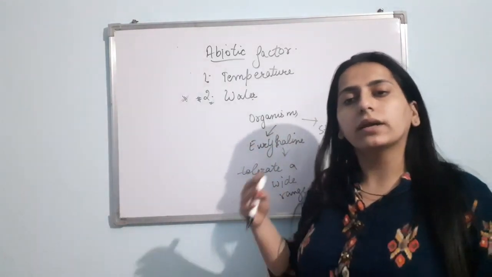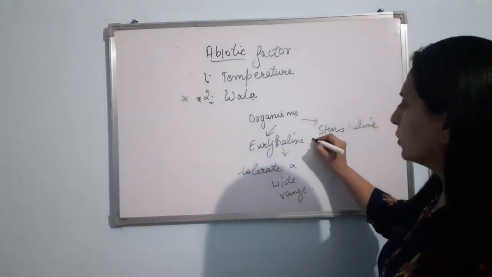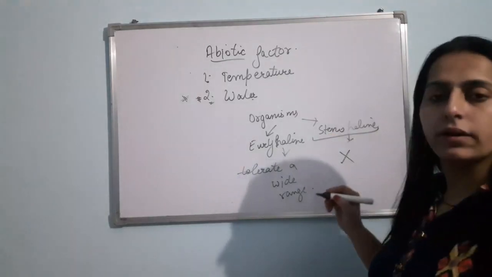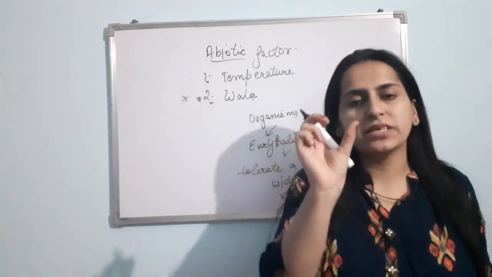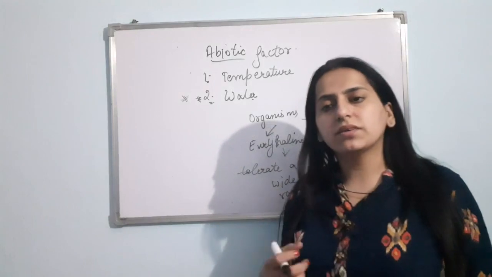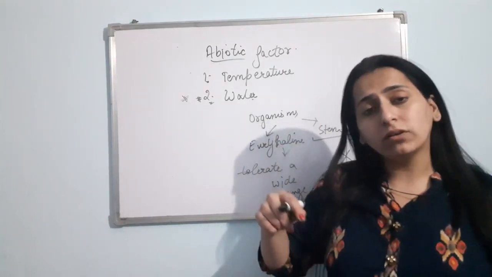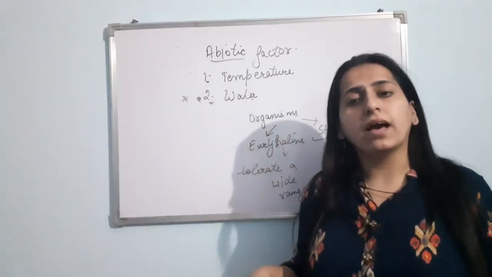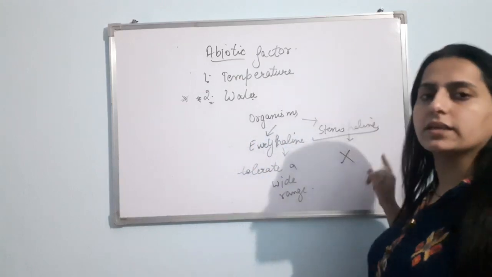They can tolerate a wide range of salinity conditions. But the stenohaline organisms cannot tolerate a wide range. They are specific to a specific range. Suppose a stenohaline organism lives in water having 5 salinity. Now, if that organism is transferred to any other water body having 30 salinity, then this organism will die.